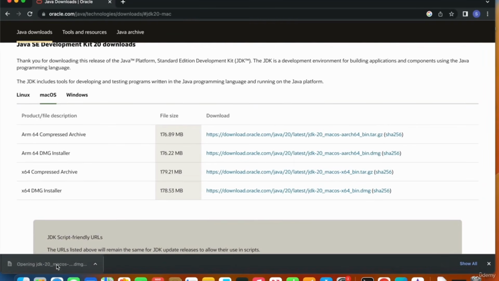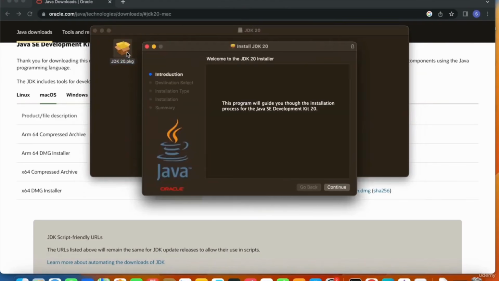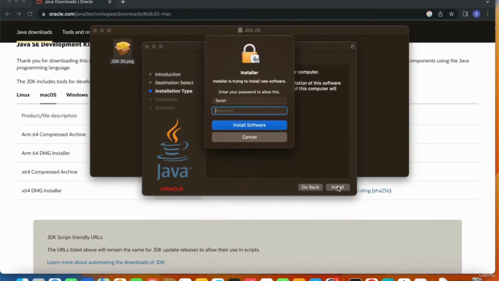Okay, so once this is downloaded, let's double click that JDK 20 package. And here is the setup. It says welcome to the JDK 20 installer, and you just follow the steps. Just click on continue. And it says that it takes 329.2 MB of space on your computer. I'll click install. It needs my password.